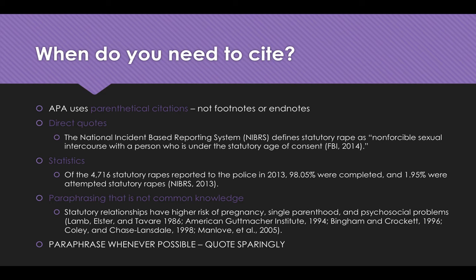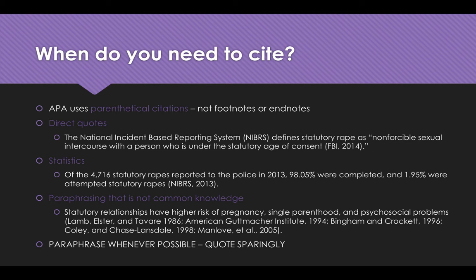And you can see here we've got 5 different sources that have found this. So all 5 sources are cited. Because there's multiple sources, we're using a semicolon between the sources, but we're still following the same author, comma, year. Even though there's a mistake here, there should be a comma after Tavare. So we have Lamb, Elster, and Tavare, 1986; American Guttmacher Institute, 1994; Bingham and Crockett, 1996; Cooley and Chase-Lansdale, 1998; and Menlove et al., 2005.